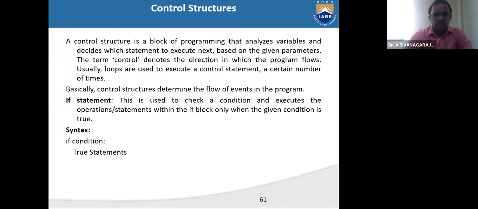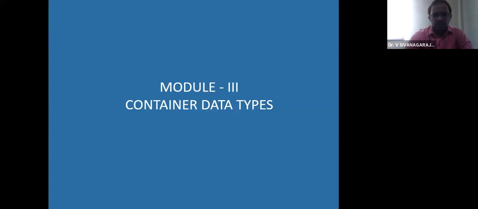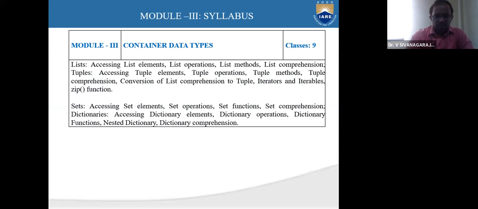And coming to the third module, it is about the container data types. Again, we are going to continue the discussion on data types. What are the concepts we are going to discuss in this third module?